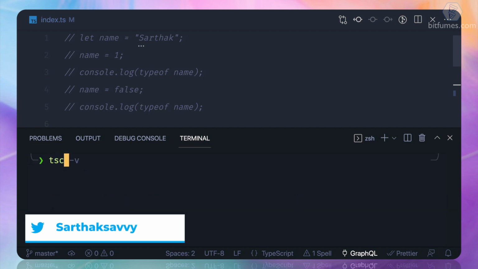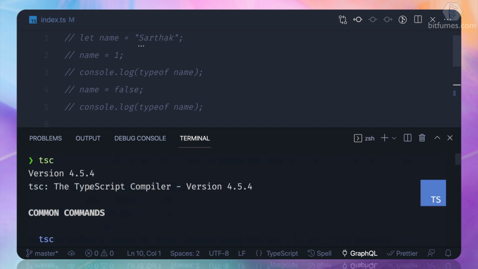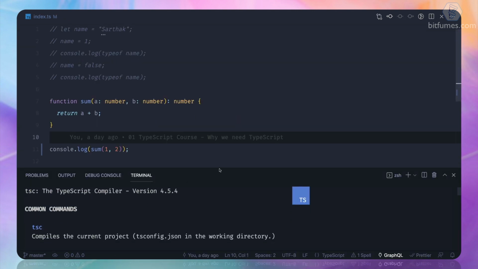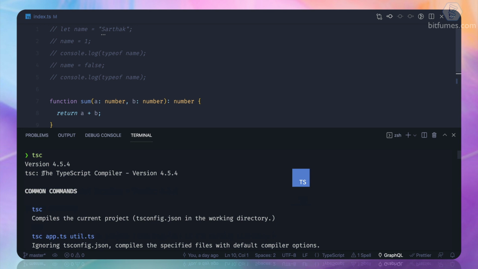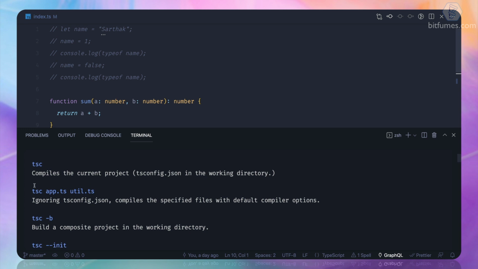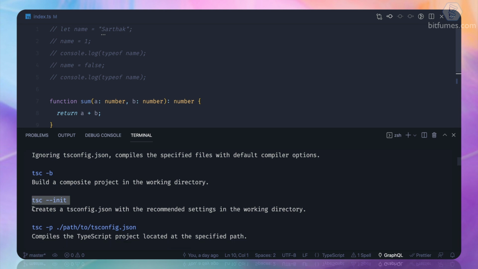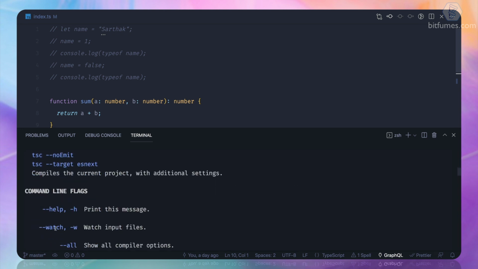So tsc is very nice, and when you just write tsc, you will get these kinds of commands, and it's saying what tsc is, the TypeScript compiler. What is the use of this? You can define your TypeScript file, and it will compile and create a new JavaScript file. That's the power. You can also create new TypeScript configurations or TypeScript projects, and a lot of things you can do with this command.